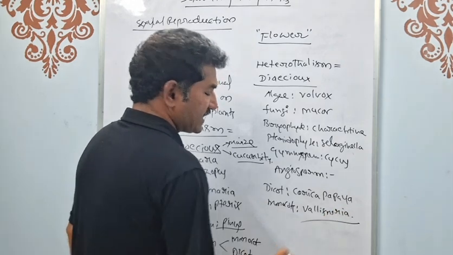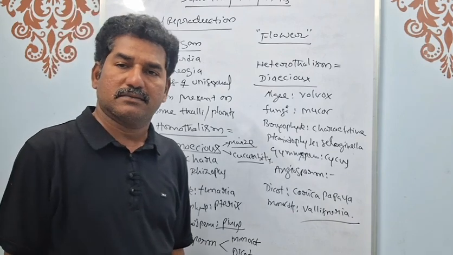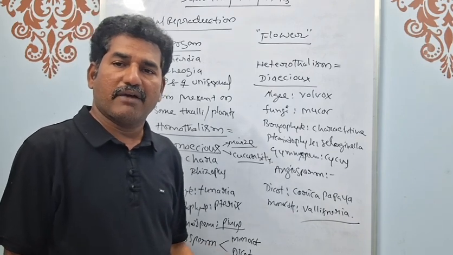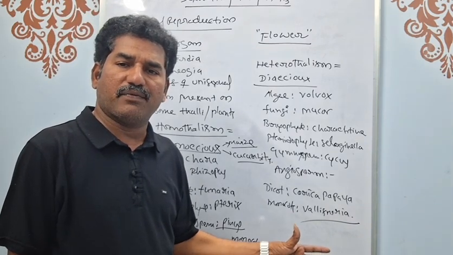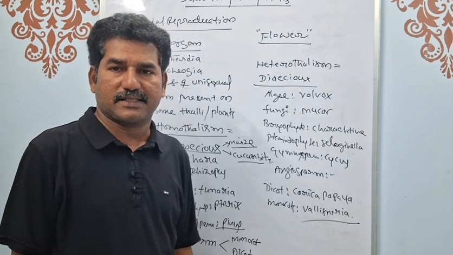Vallisneria is a rooted submerged hydrophyte. It has male and female unisexual flowers present on two different plants.